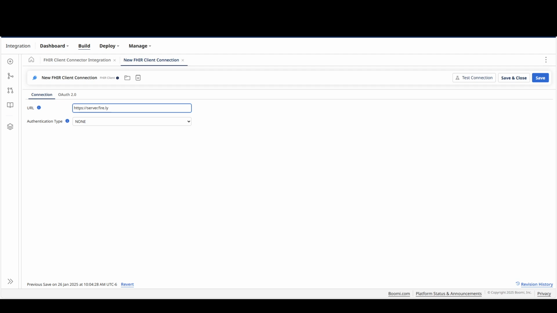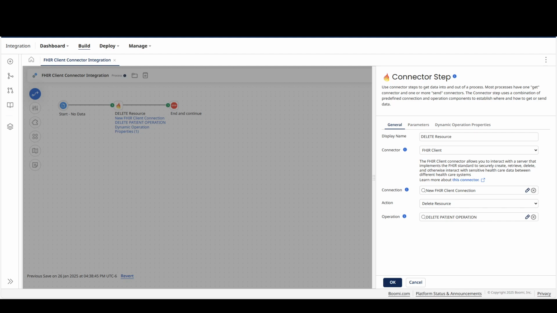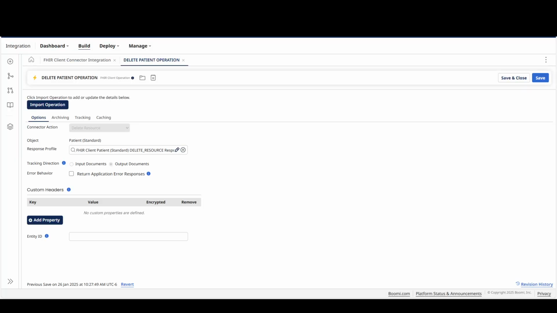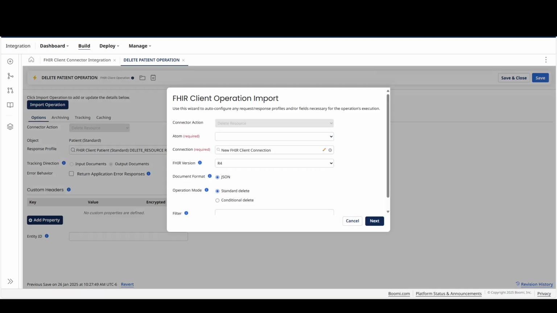a public test server, and I have set the authentication type to none. Let me choose the action as delete resource for this video, and let me go ahead and create an operation for delete. This is an existing operation, but I'd like to show you the import operation. How does that look?